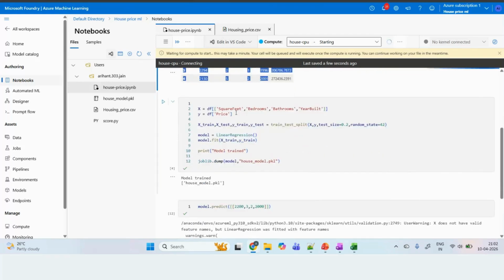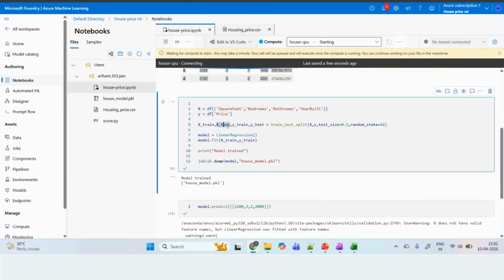We are dividing into the x and the y part: X, all the independent variables, and y, the dependent variable. And we are dividing into training and testing, in an 80 to 20% ratio, 80% into the training and 20% into the testing. Then creating the object for it, dot fit.